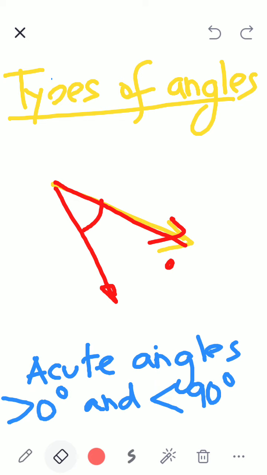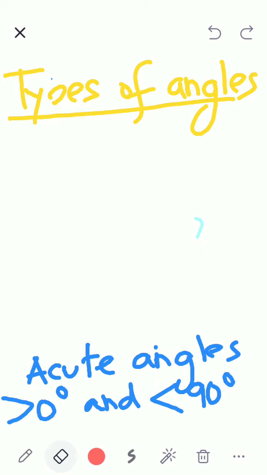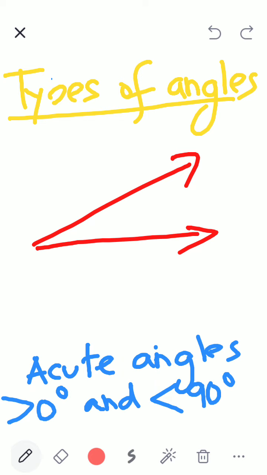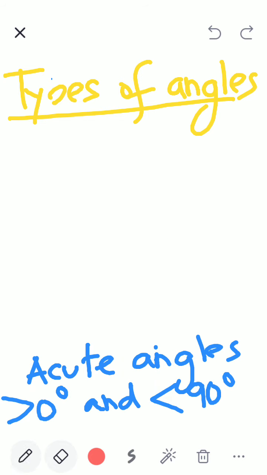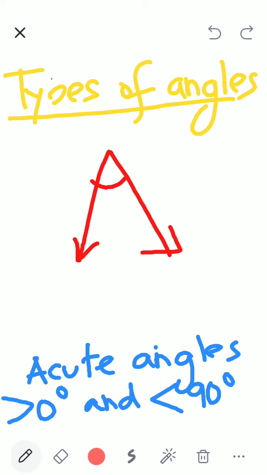If suppose I draw it like this, because we all have the habit of drawing like this, oh, very nice. It is an acute angle. But we are not used to seeing an angle like this. What is this angle? Acute angle.